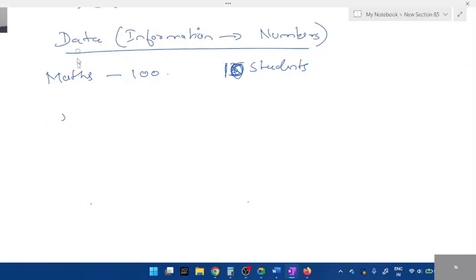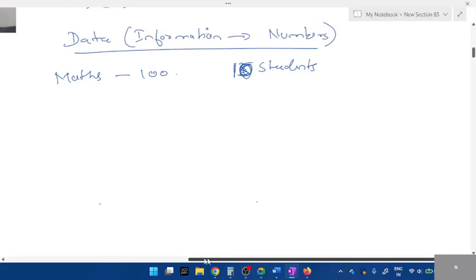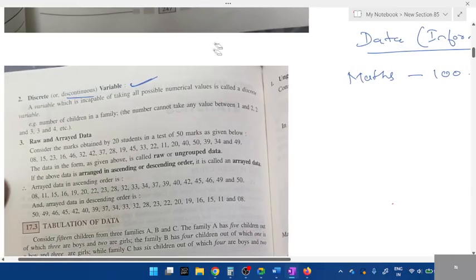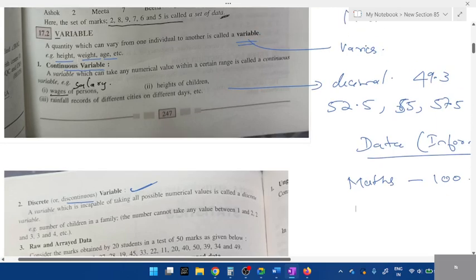I'll show you in the textbook. You don't write any notes. You can just go through the textbook later. See page 247.